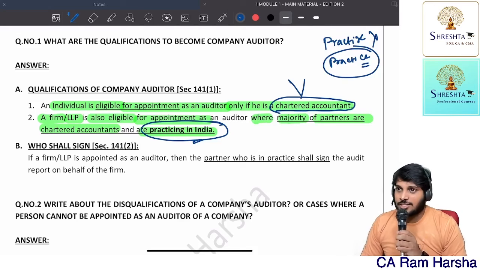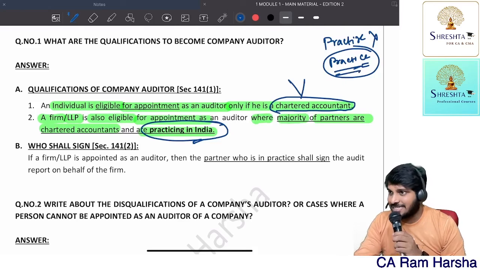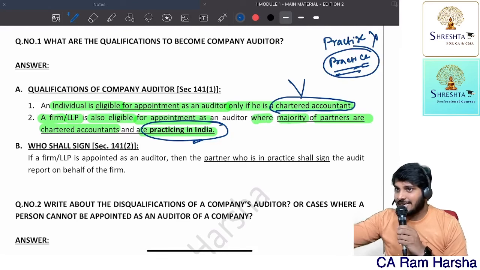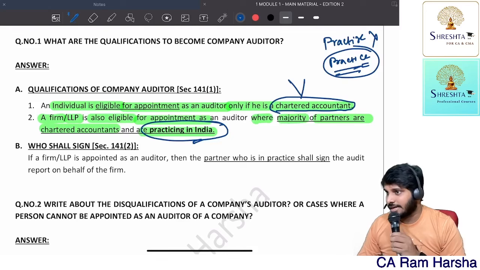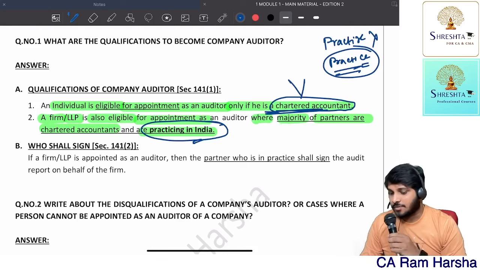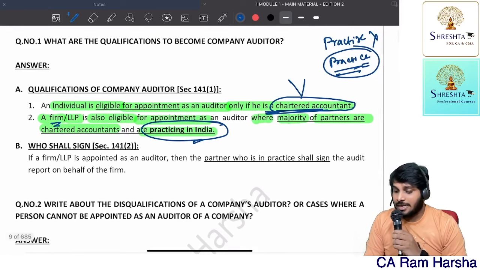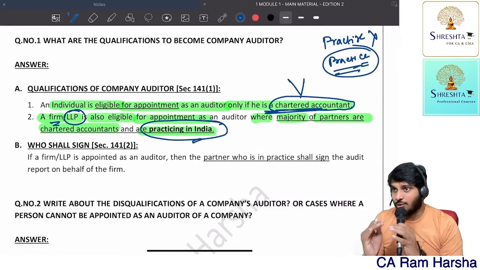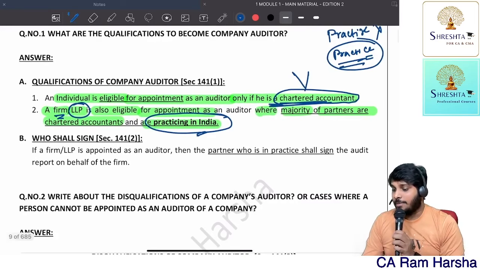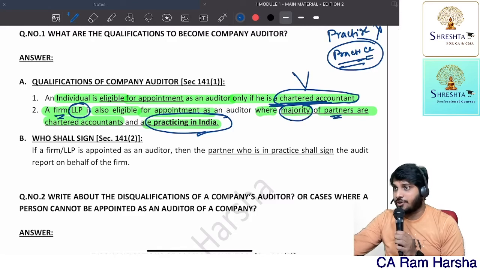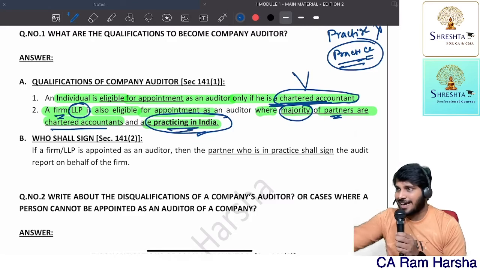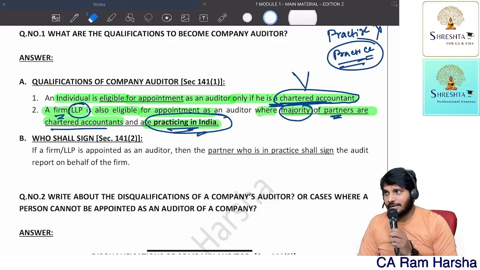So a person who is a chartered accountant having a certificate of practice, CA in practice means CE. CE is a noun, SE is a verb, adverb. Getting it? So an individual is eligible if he is a chartered accountant. A firm is also eligible. LLP is also eligible. Even you can appoint a firm as an auditor, LLP as an auditor, provided majority of the partners of that firm, majority of the partners of that LLP, they are all chartered accountants and are practicing in India. Able to understand?